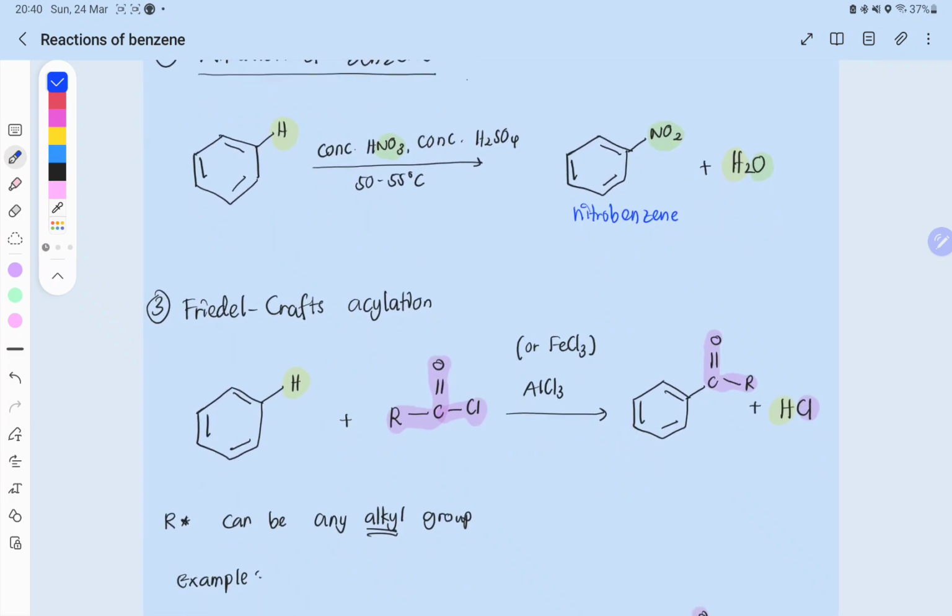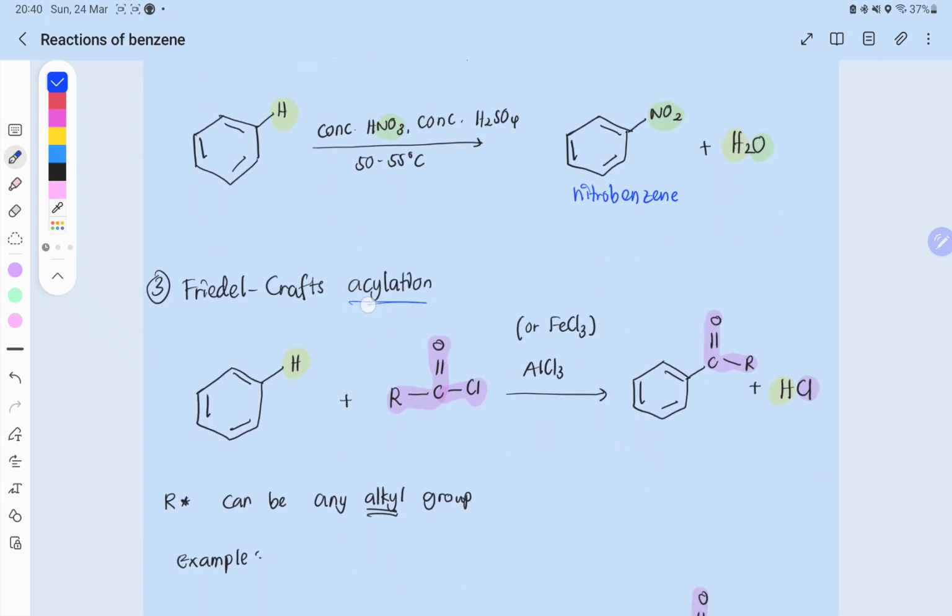And the third one is Friedel-Crafts acylation. What happens is that we substitute the hydrogen with an acyl group. And the acyl group is this thing right here, whereby R can be any alkyl group. So we will use the same Lewis acid as before, FeCl3 or AlCl3.